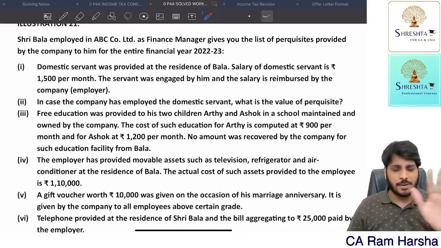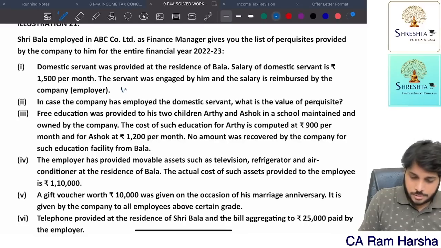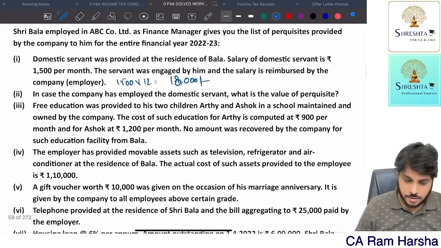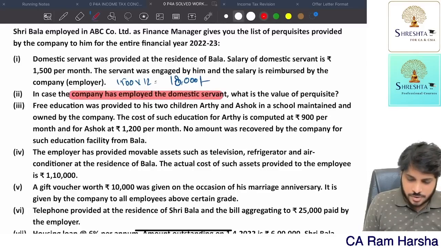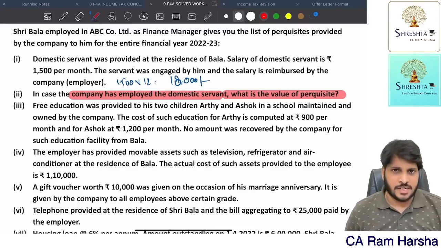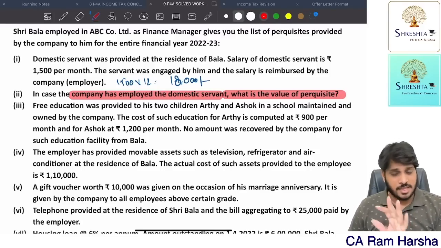This fellow only hired, company is reimbursing. Reimbursement is taxable for all employees. So 1500 into 12 months. How much? 18,000 rupees for servant, taxable perquisite. In case the company itself has provided the domestic servant, what is the value of perquisite? If the company itself directly gave the facility, then it is taxable only for a specified employee. At that time, whether Bala is getting monetary benefit of more than 50,000 yearly or not, we should check. Then we will tax it.